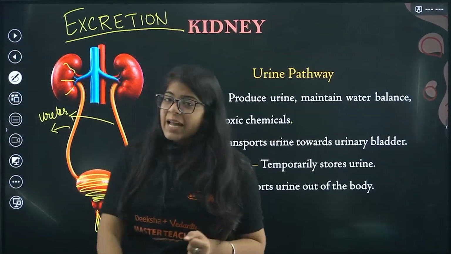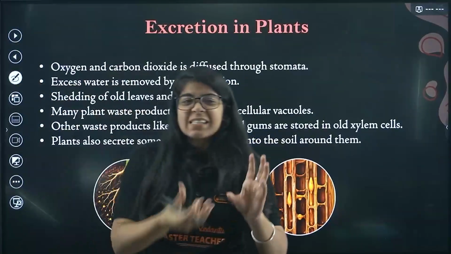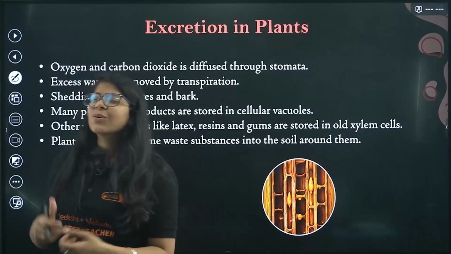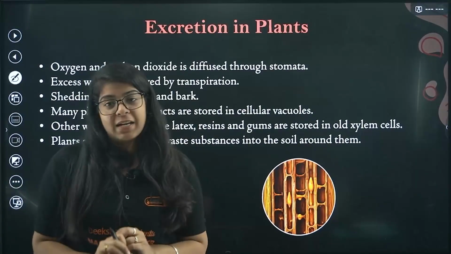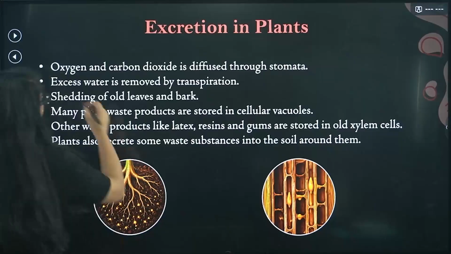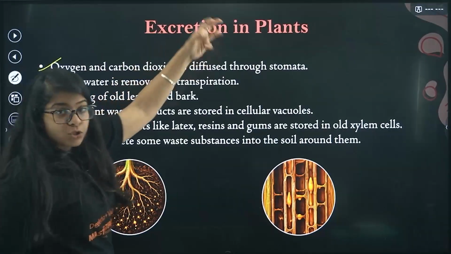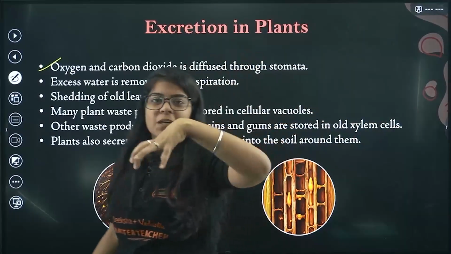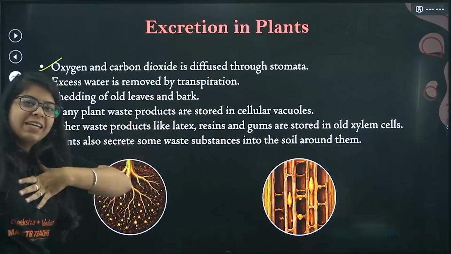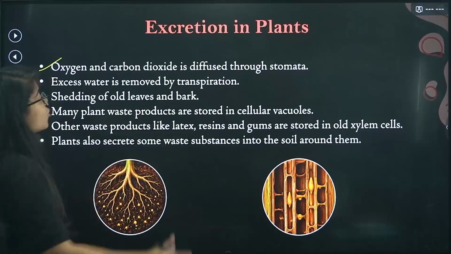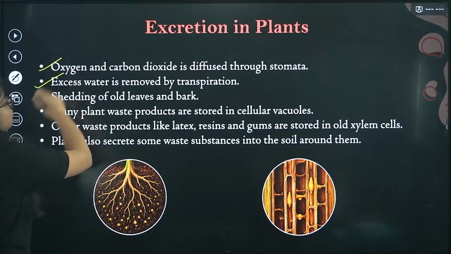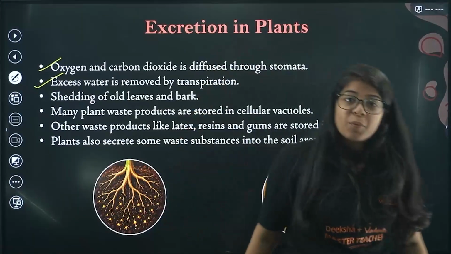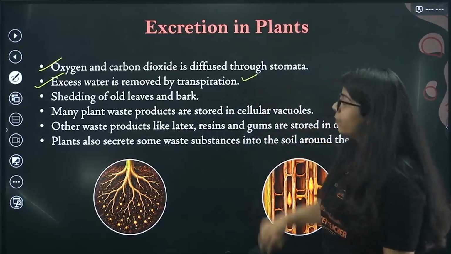So in excretion, you have seen some whitish substance when you pluck the leaves from the trees. Those are just waste material of plants. Obviously, there are other things. Oxygen and carbon dioxide are diffused through stomata. Actually the waste product for plants is oxygen, and the important product is carbon dioxide. That's why we are able to get the oxygen, right? It is diffused through stomata. Now excess water is removed by transpiration. It evaporates and goes out.